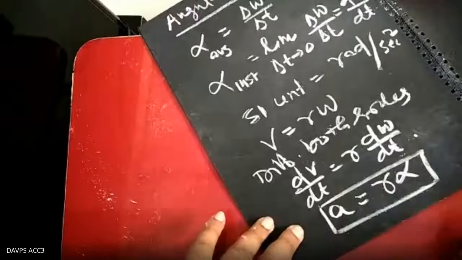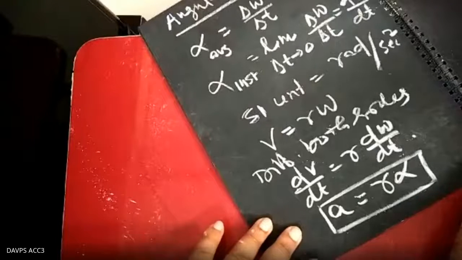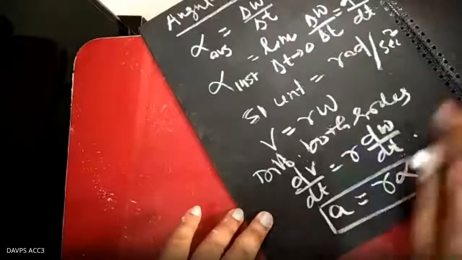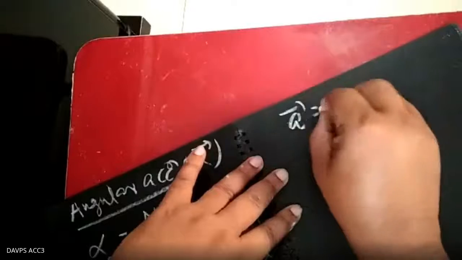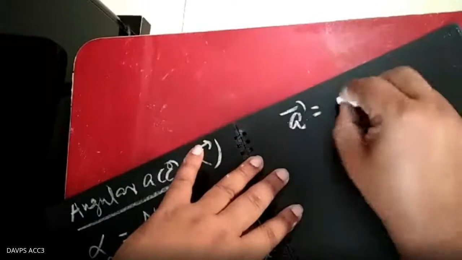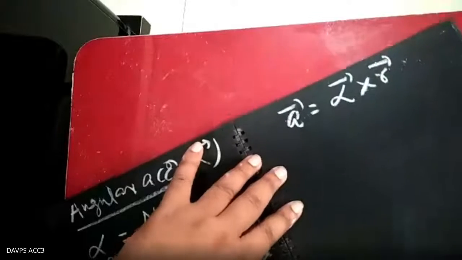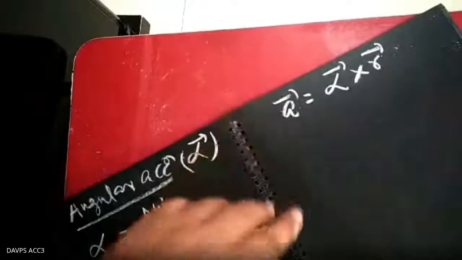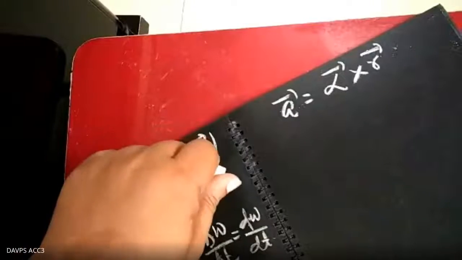This relation you remember, a equal to r alpha, and in vectorial form you represent a vector equal to alpha vector cross r vector, and the direction of the angular acceleration is along the axis of rotation.